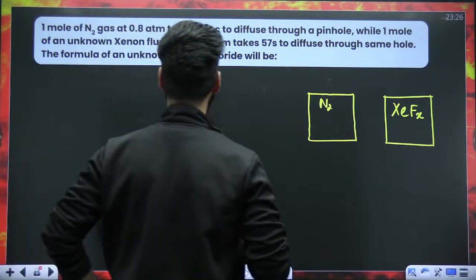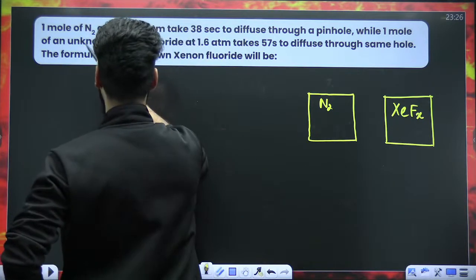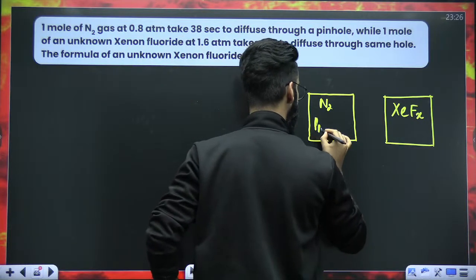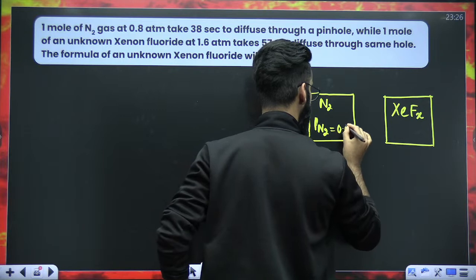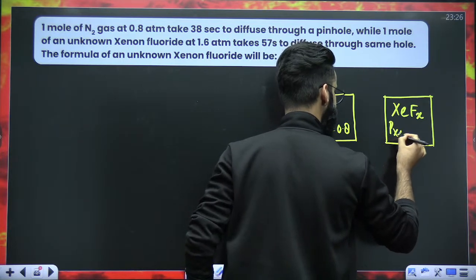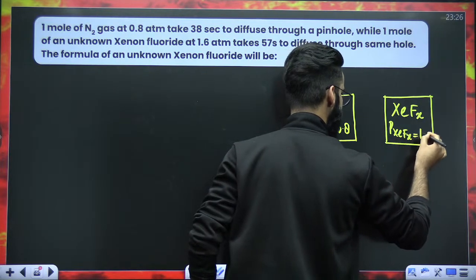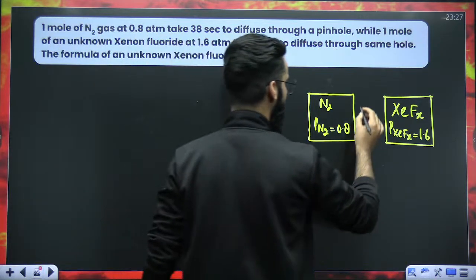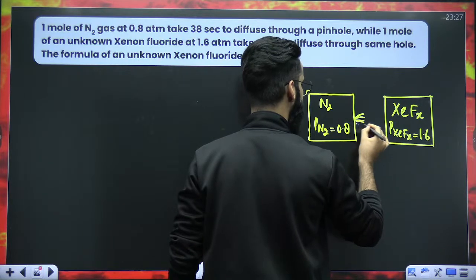Now, as per the question, 1 mole of N2 gas at 0.8 atm. So pressure of N2 gas is given to me as 0.8 atm. Pressure of this XeFx will also be given to me as 1.6 atm, right? Now, how many moles of N2 gas are coming out of the container?